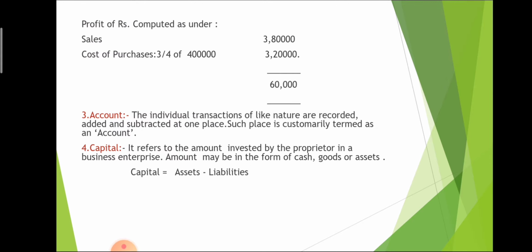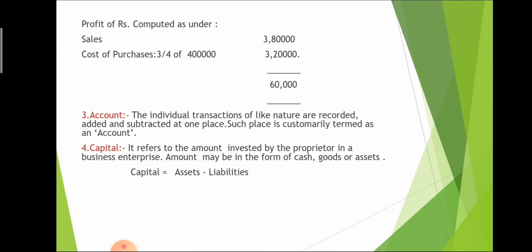So first of all, we will have to calculate the profit. Sales is given, that is 3 lakh 80,000. Cost of purchase, we have to calculate 3/4 of the 4 lakh, that is 3 lakh 20,000. So the cost price is 3 lakh 20,000. The selling price is 3 lakh 80,000. It means that the owner earned a profit of rupees 60,000. That is called an event because that is the ultimate result.